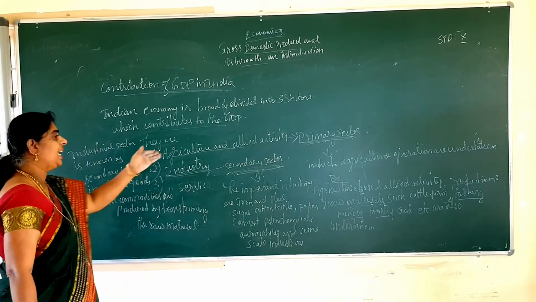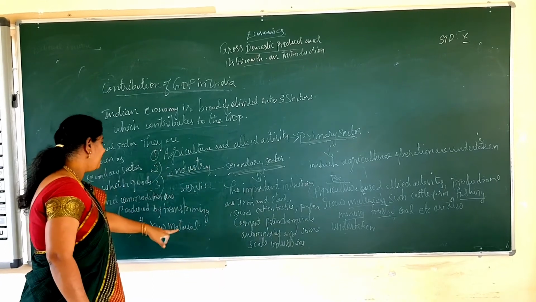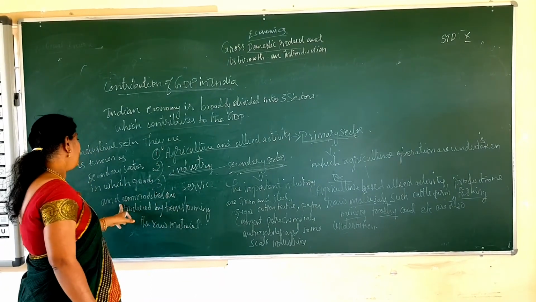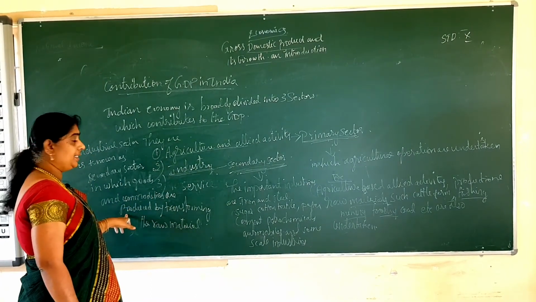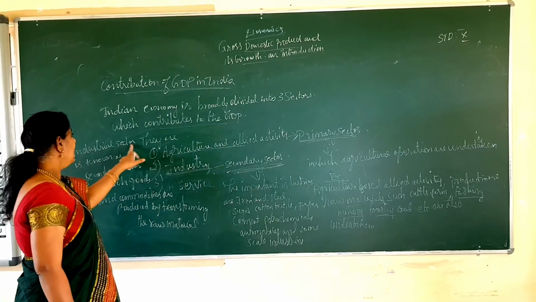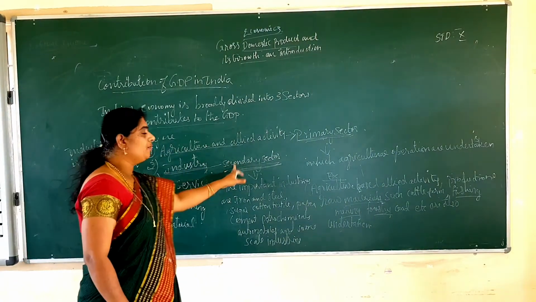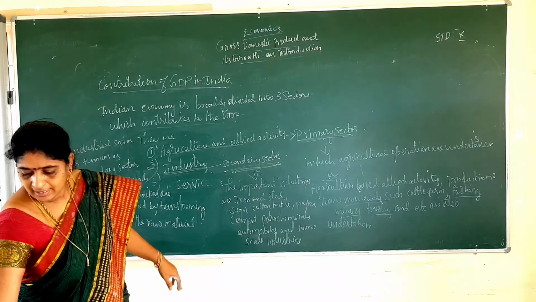From the agriculture sector, we are taking the raw materials. From that raw materials it is transformed into making goods and commodities. That is what is known as the industrial sector, or the secondary sector.